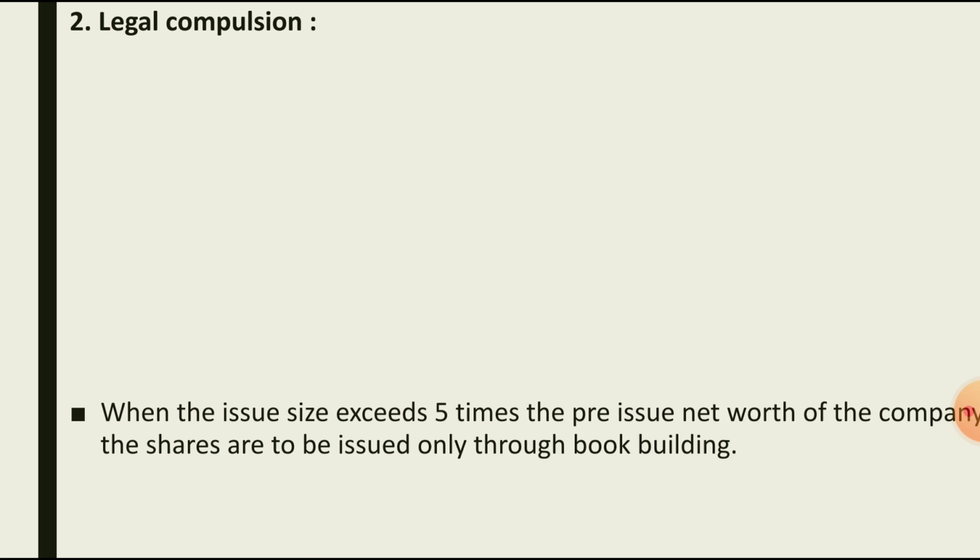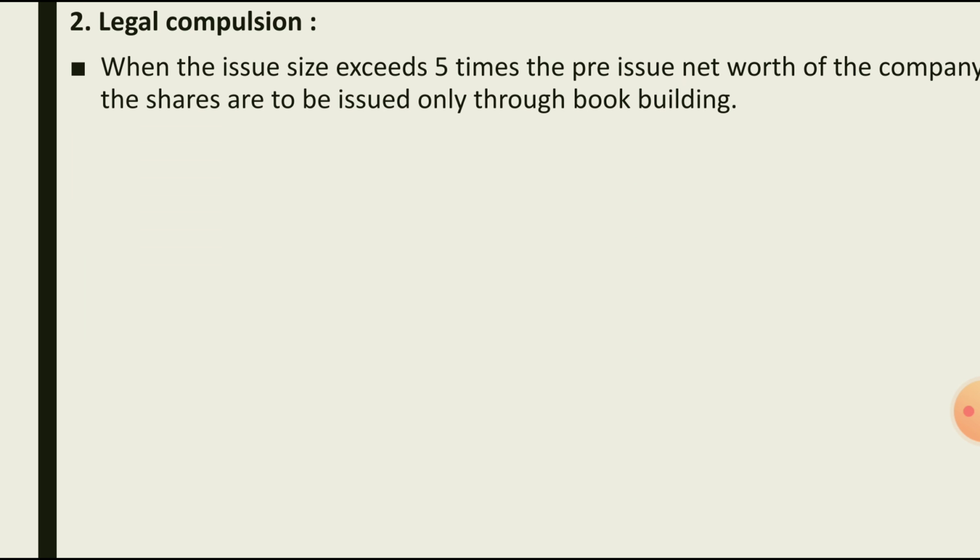Then second reason is legal compulsion. When issue size exceeds 5 times the pre-issue net worth of the company, the shares are to be issued only through book building. So this is a compulsion. When the issue size exceeds 5 times the pre-issue net worth of the company, at that time they should go for a book building issue.